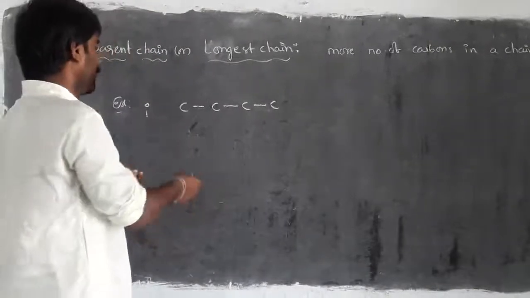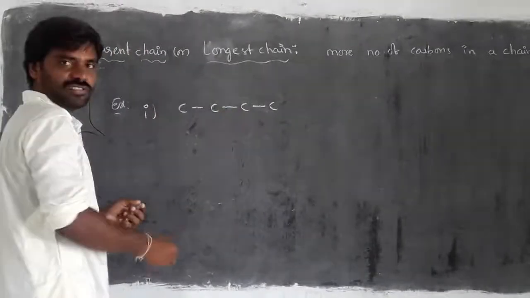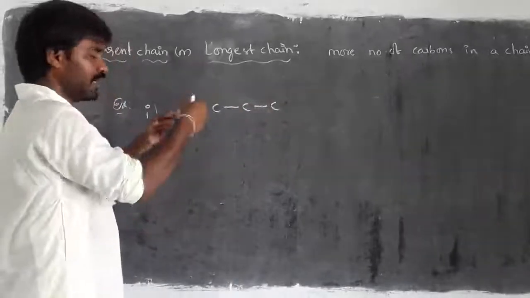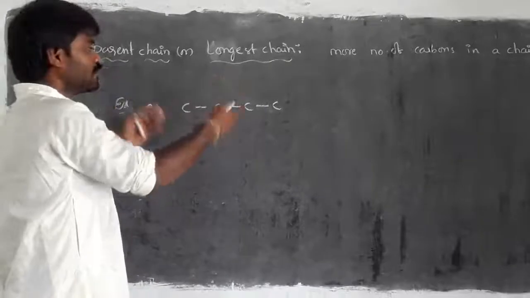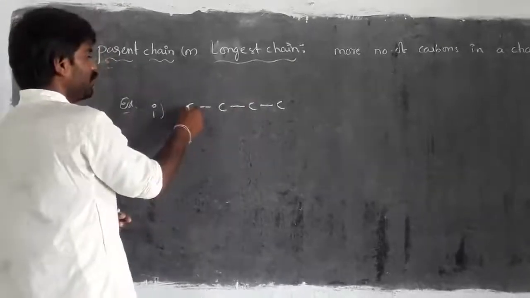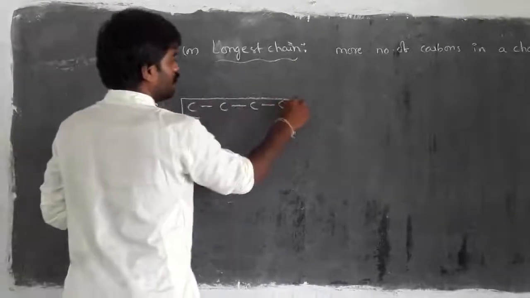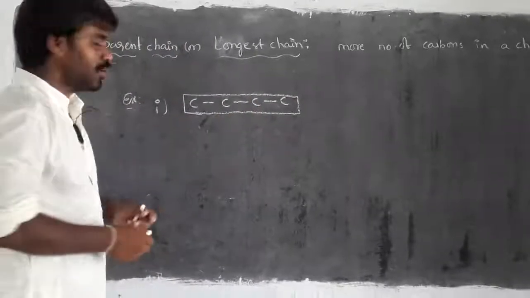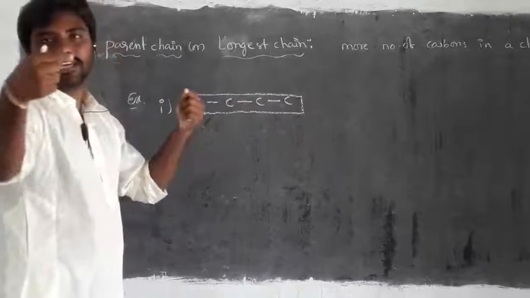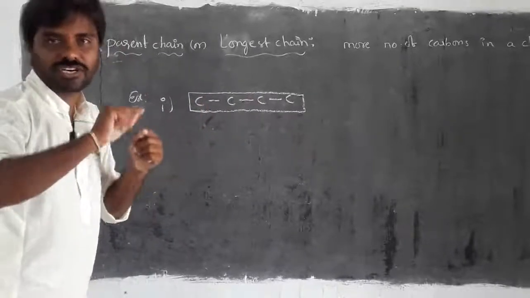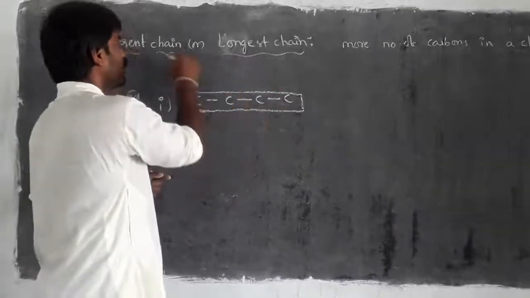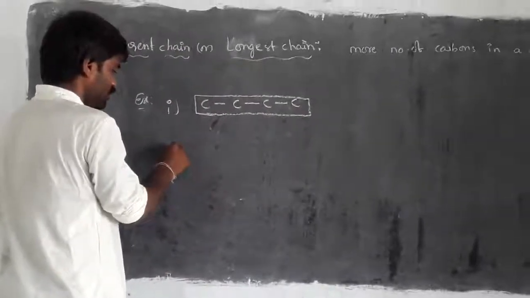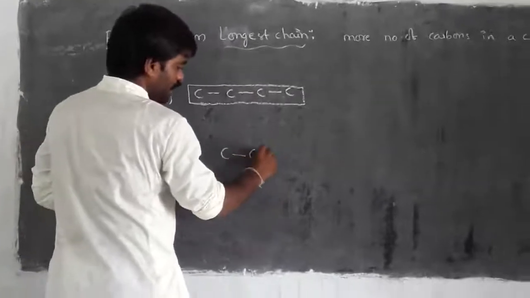For example, if a molecule is having carbon bond, carbon bond, carbon bond, means four carbons exist with bonds. Then how to select a parent chain? Simply, you have to take the entire carbons as a parent because all are connected in a linear way or in a straight way. For that, all carbons we call as parent, right? Then one more example is like this.